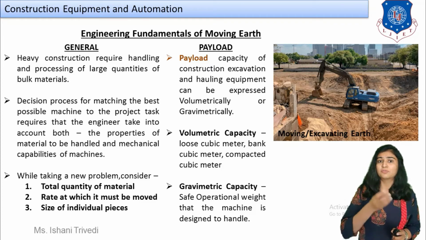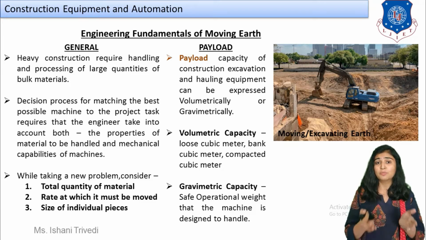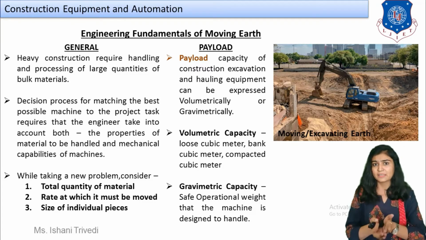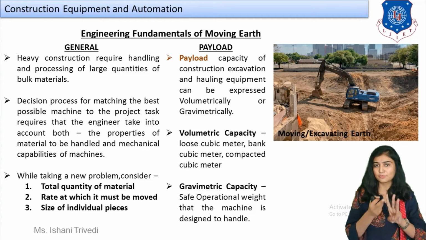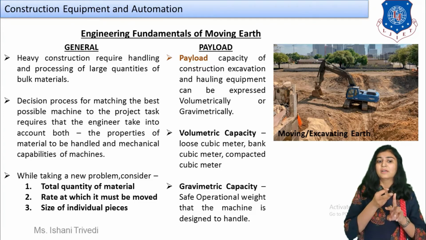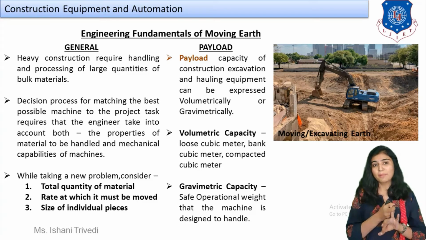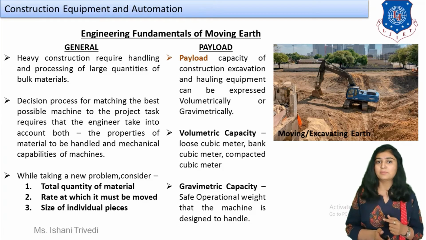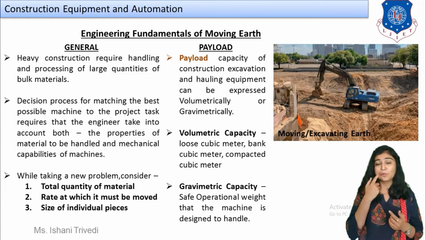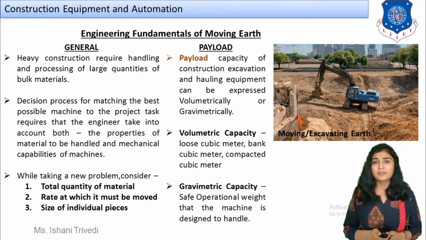And if we talk about volumetric capacity, meaning how much quantity of soil, how much quantity of earth it will take, right? Then if you want to express it volumetrically, then we have three types of volume to be calculated. We have loose cubic meter, we have banked cubic meter, and we have compacted cubic meter. We will be discussing these three in detail as well. So we have two ways to calculate the payload of the vehicle, meaning the quantity, the capacity of the vehicle.